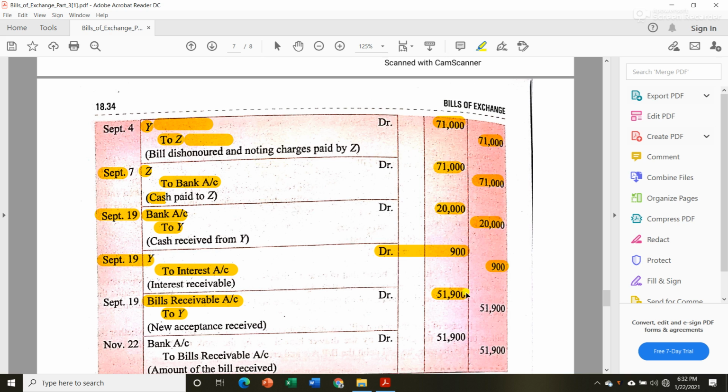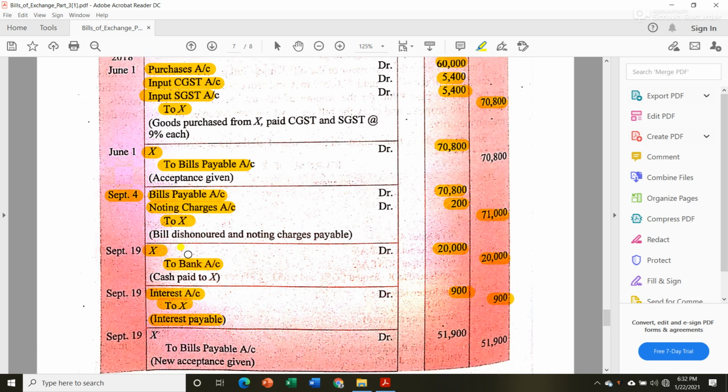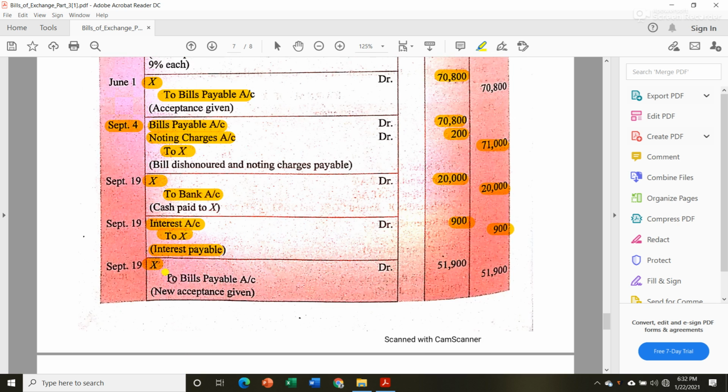That means 51,000 still Y has to pay to Mr. X, and on top of that he now has to pay 900 as interest for making him draw a new bill. So that means 51,900 will be the new amount of that new bill. Then again Y sent that acceptance, so in his book, X account debit to bills payable account 51,900.